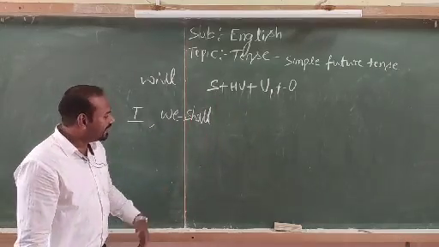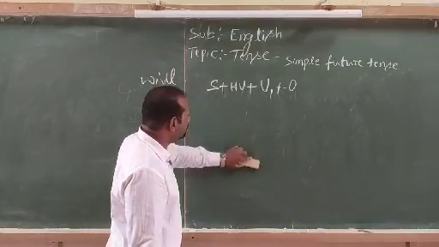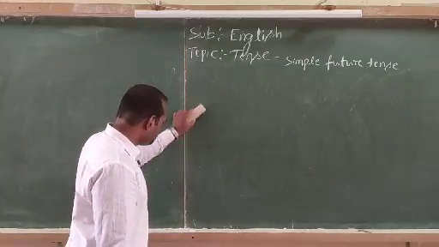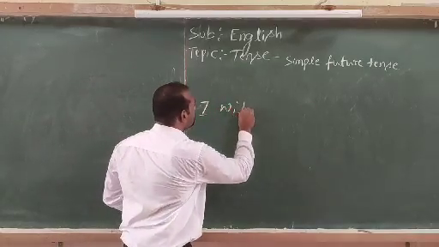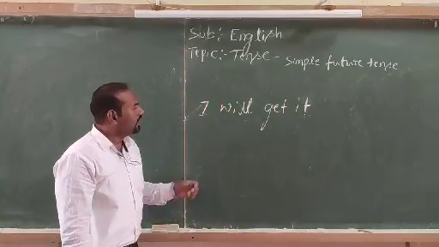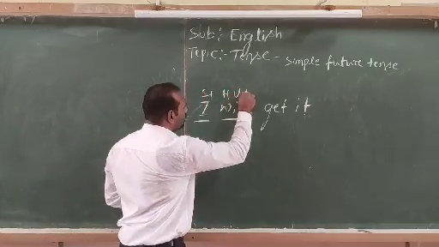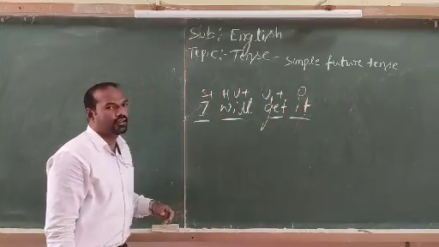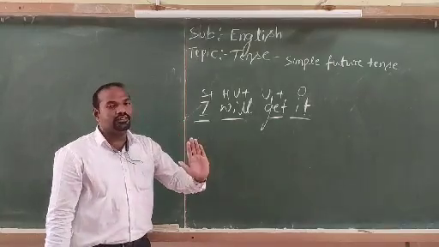Let's look into the example. One example I would like to give here: I will get it. Look here. I stands for subject, will stands for helping verb, get stands for verb in the first form, it is the object. Why did I give this sentence? I will tell you.